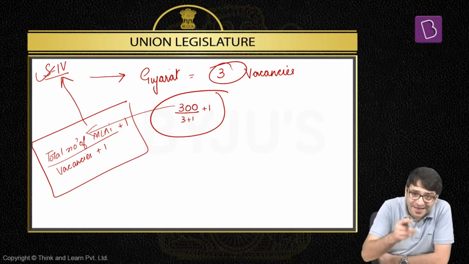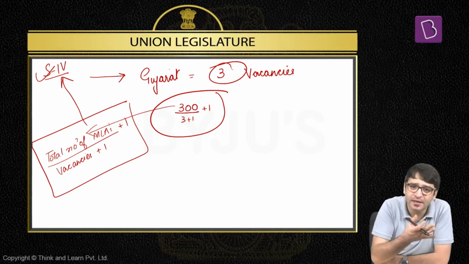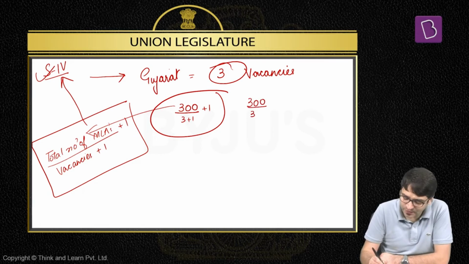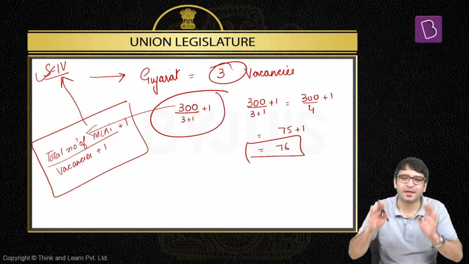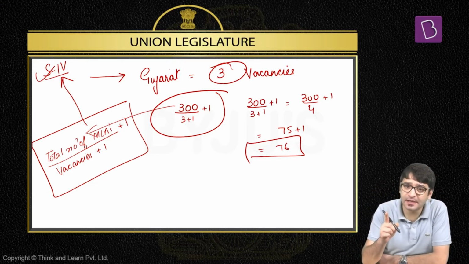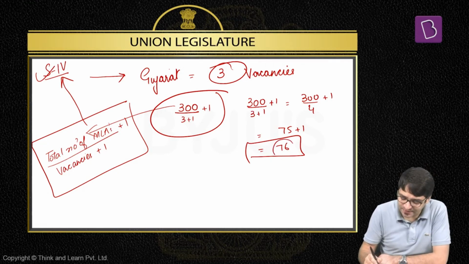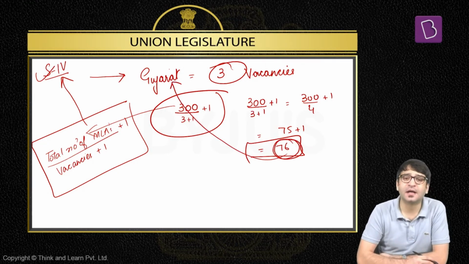For that there has to be a formula to calculate the number of votes that a candidate should get in order to get elected to Rajya Sabha. This is the formula. So if it is 300 divided by 3 plus 1 plus 1, which is 300 divided by 4 plus 1, which is 75 plus 1, which is 76. I have not missed any mathematical step here. 76. That means out of these 20 candidates who are contesting elections to Rajya Sabha from Gujarat, any candidate who gets 76 votes will be elected to Rajya Sabha from the state of Gujarat.